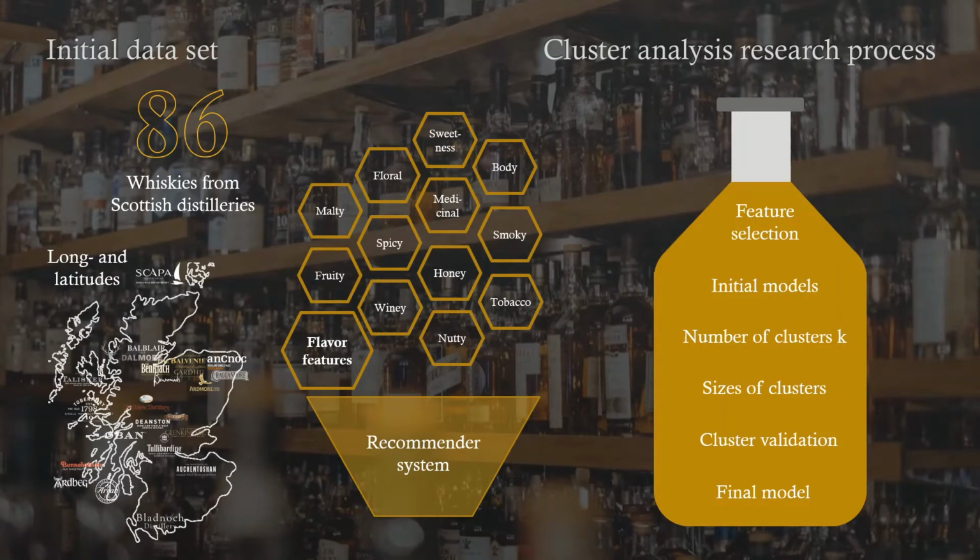The dataset we used to create the recommendation system contains 86 different whiskies from Scotland with 12 variables indicating flavor characteristics and 3 variables containing information about latitude, longitude, and postcode. Our research process follows a cluster analysis along a feature selection, provides initial models, finds out the number and sizes of the clusters, the validation of those, and finally comes up with a final model.